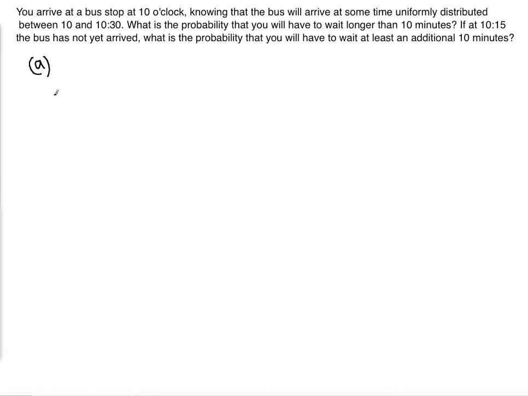So, we're talking about uniform distribution, and the uniform distribution is given by the probability density function, which is 1 over 30 minus 0, because 30 is the upper limit, 0 is the lower limit. I'm just going to neglect the 10 because we're talking about pure 30 minutes. If 0 is less than x is less than 30, and 0 otherwise.